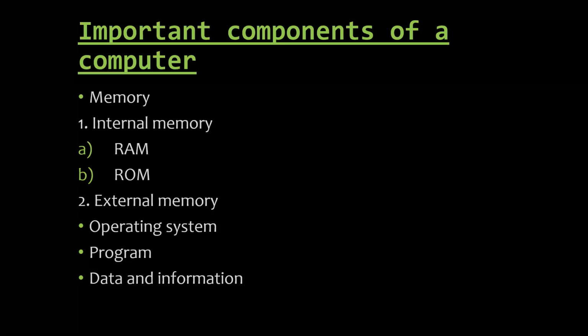And what is a program? A program is a group of commands to be given to a computer. The person who is working will give commands, give orders to the computer. And what are data and information? Data is information in its raw, unprocessed form. Whatever data we are entering in the computer is in the raw form, that is, it is not processed.